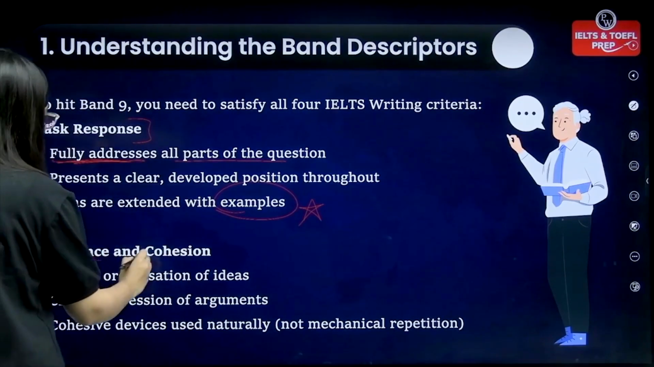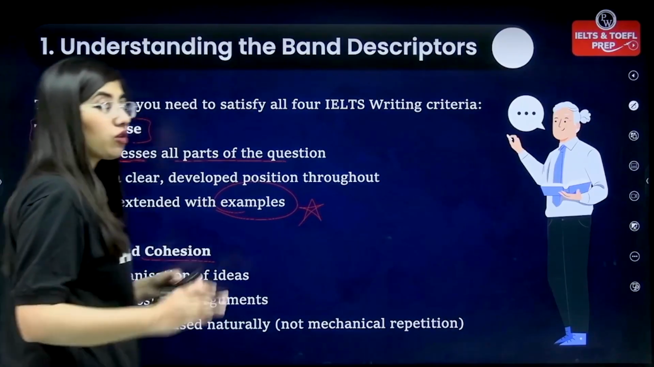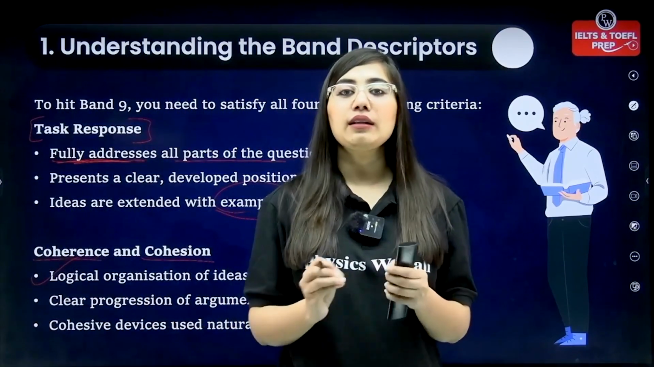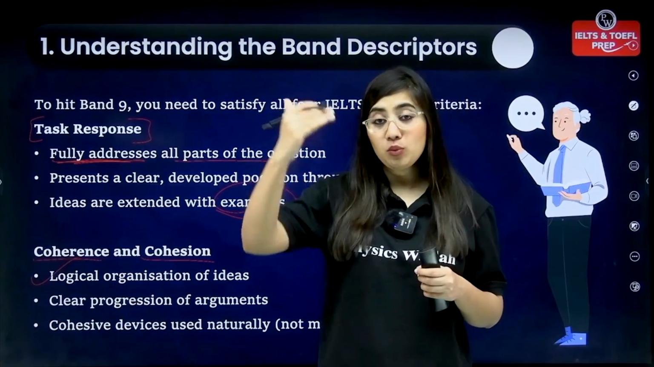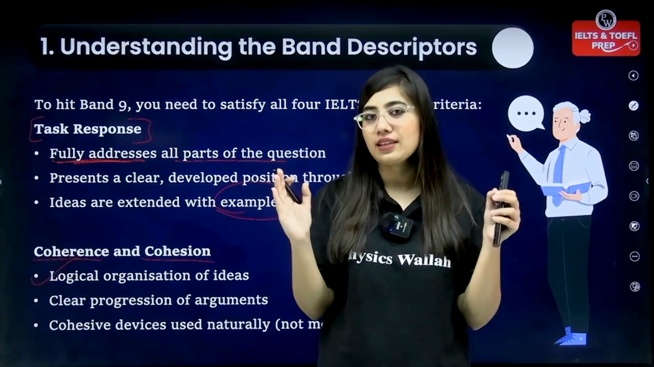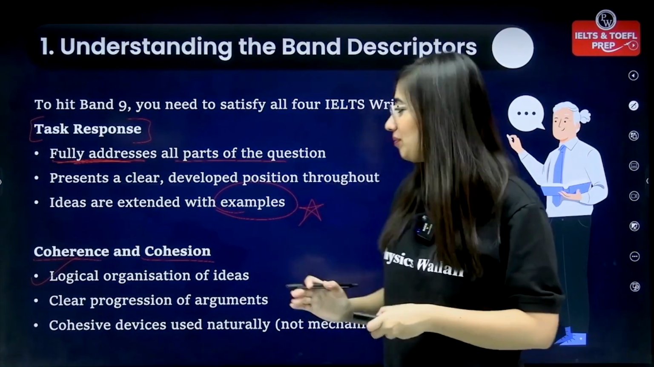Now the next one is coherence and cohesion. Here you have the logical organization. Your whole write-up should be thoroughly organized. It should have body paragraphs, but then between the body paragraphs there should be a 2-line gap at least visible. So they should all look organized, right?